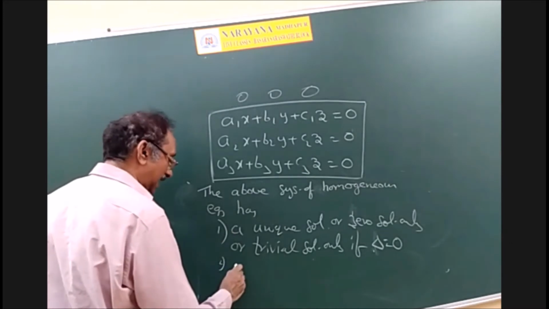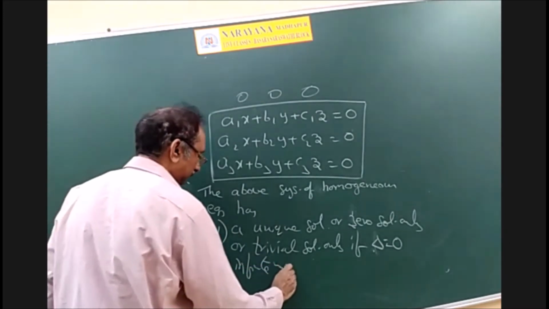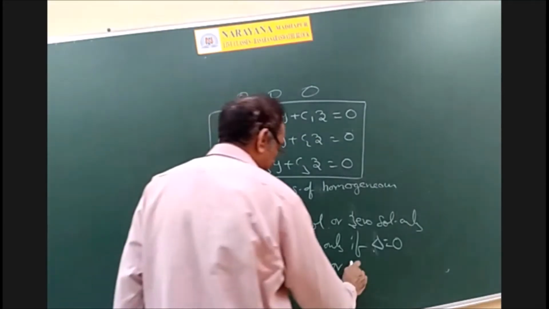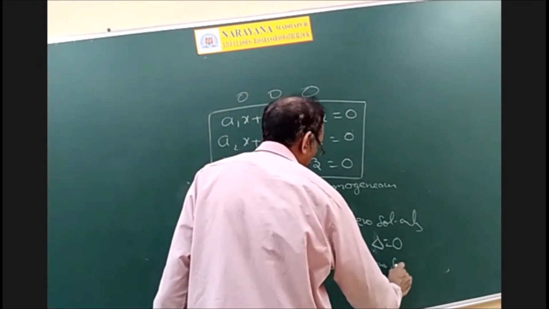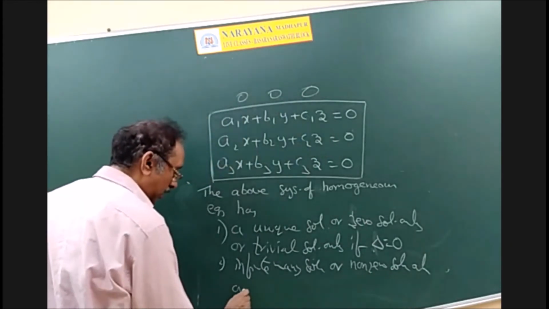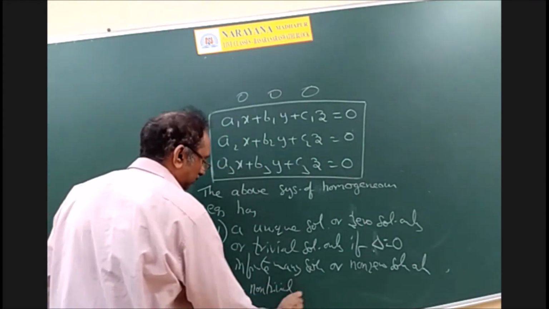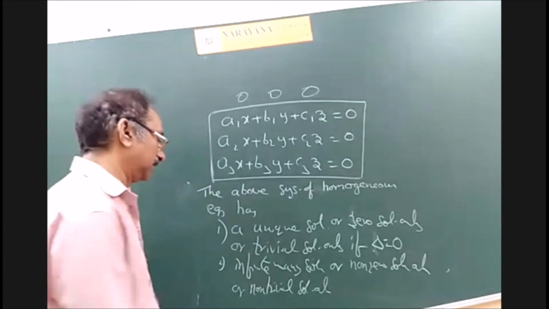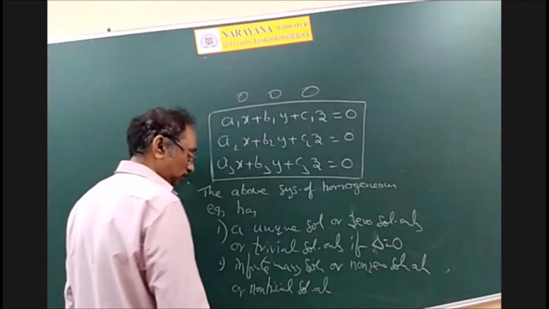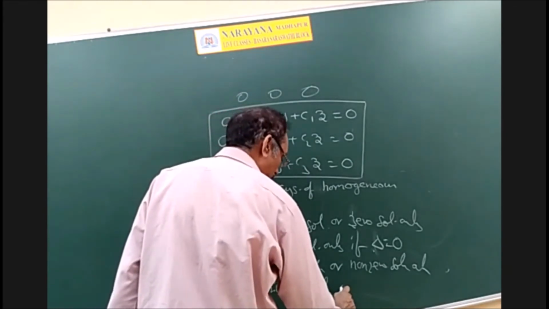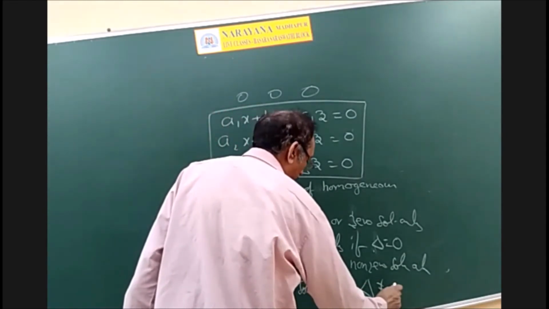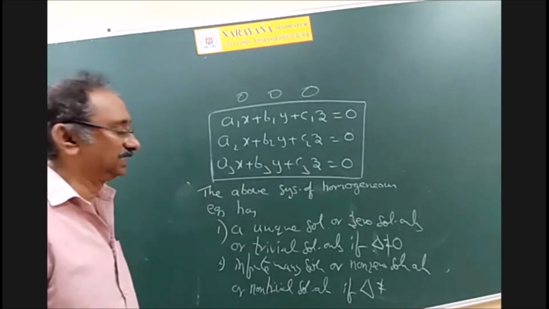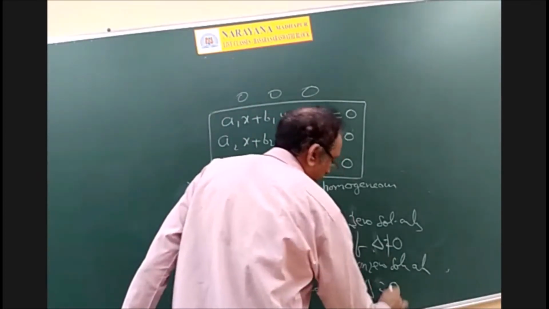And now it has infinitely many solutions, or non-zero solutions, or non-trivial solutions also. Of course, the 0 solution always exists, but infinitely many solutions exist if delta is equal to 0.